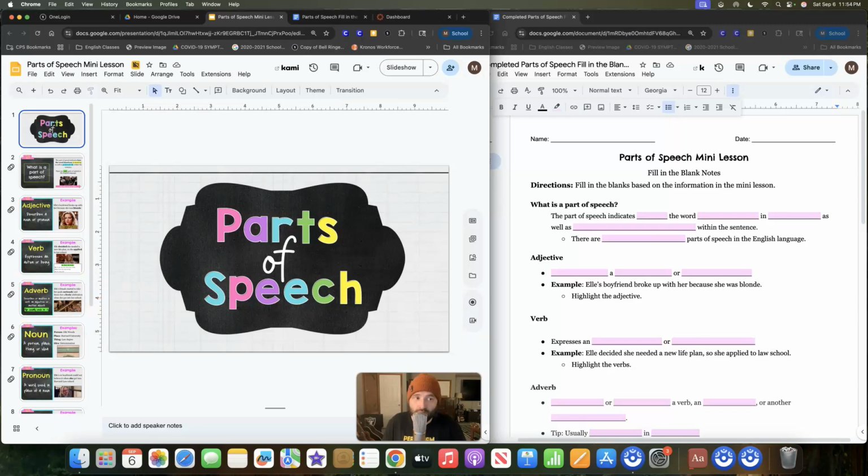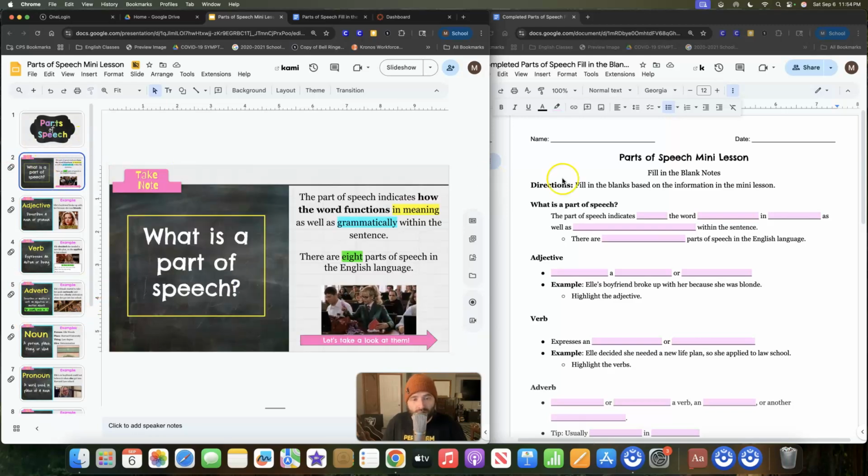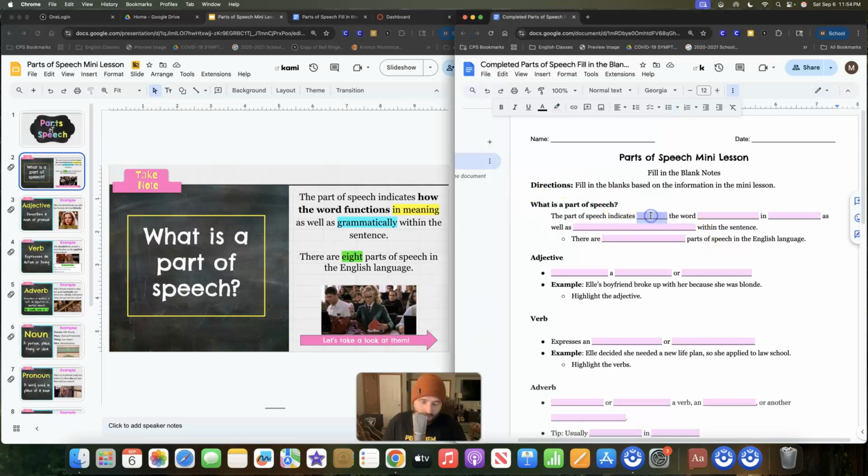Now with parts of speech, I'm going to be using a very famous movie known as Legally Blonde. It's not one of my favorites, but it's a very, very good movie. It's definitely one of my favorite Reese Witherspoon movies, I'll say that.